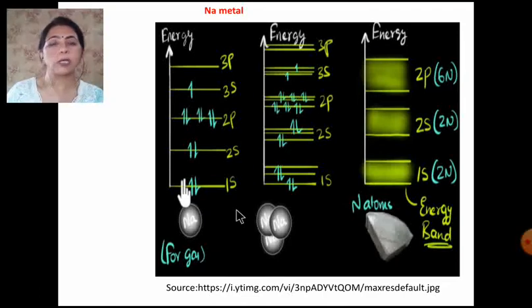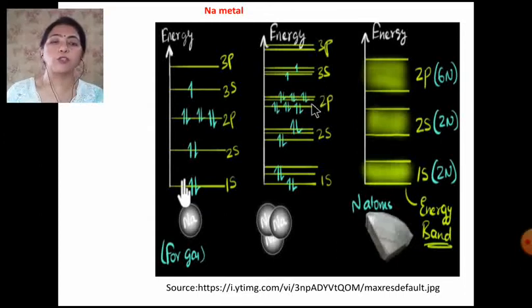You have also studied the bonding molecular orbitals and the anti-bonding molecular orbitals. So when the sodium atoms come closer, their atomic orbitals overlap and are now known as molecular orbitals. If there are two sodium atoms, then there will be two 1s orbitals, two 2s orbitals, and the same way two 2p orbitals.